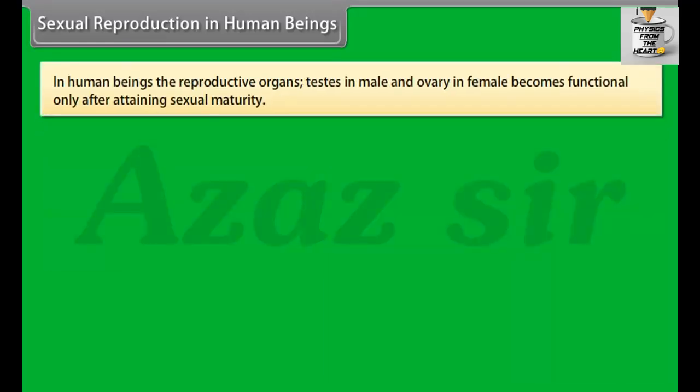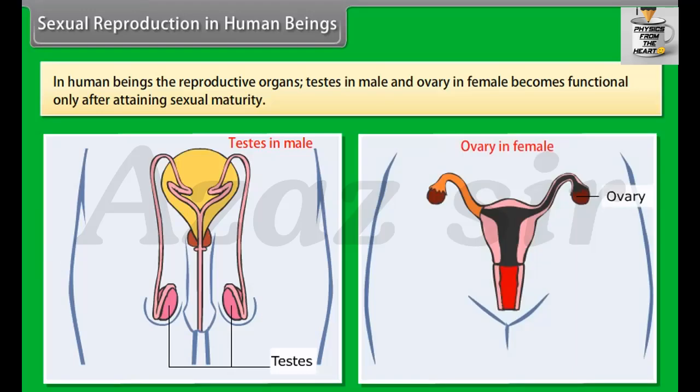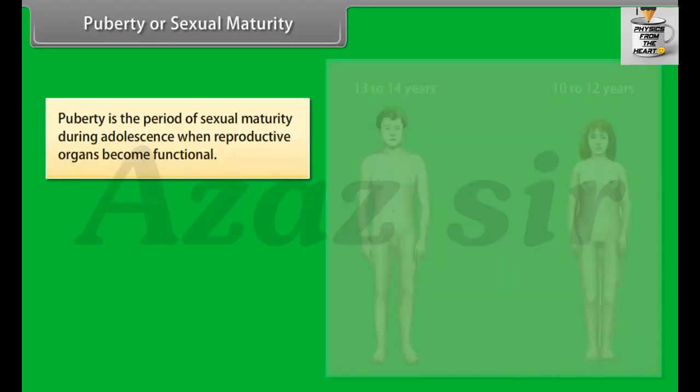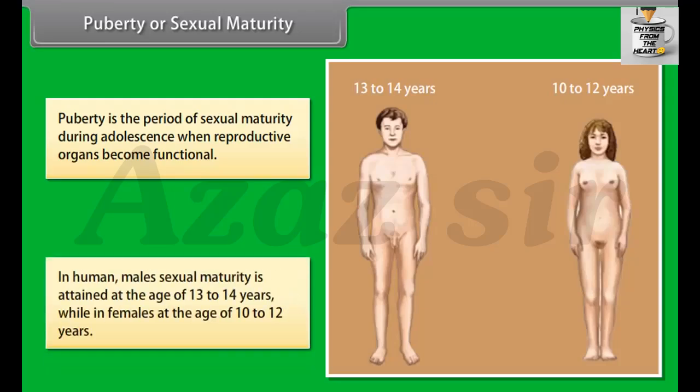In human beings, the reproductive organs, testes in male and ovary in female, become functional only after attaining sexual maturity, puberty or sexual maturity. Puberty is the period of sexual maturity during adolescence when reproductive organs become functional. In humans, male sexual maturity is attained at the age of 13 to 14 years, while in females at the age of 10 to 12 years.